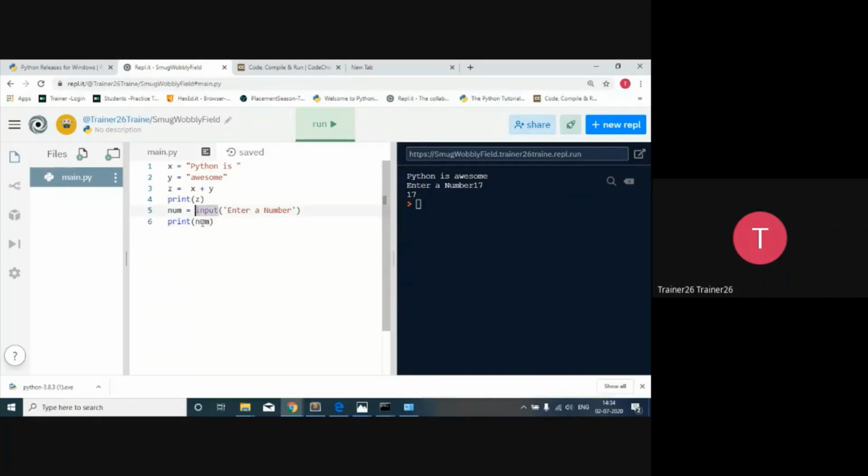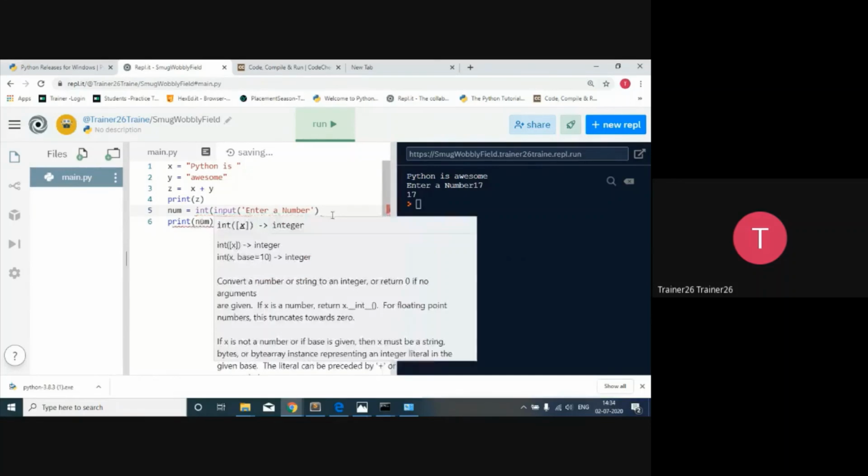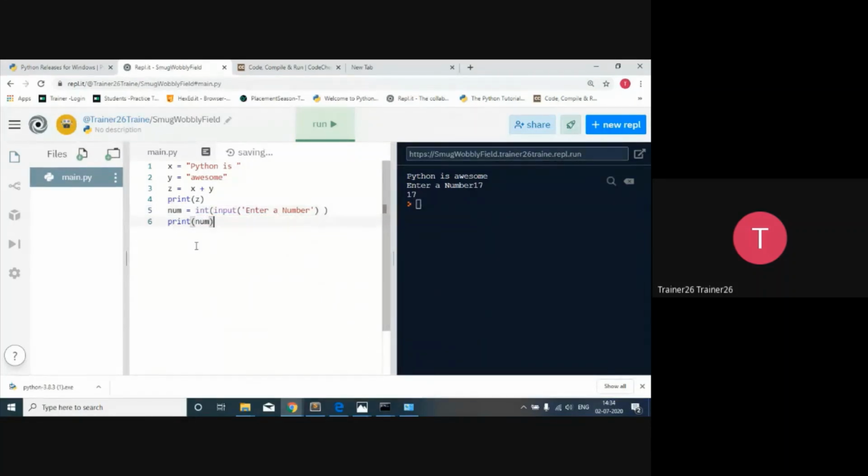And if you want to take the input in a special way, as I told you, that I specifically want to take it in integer format, I want to take the input in an integer format. So now it's specifically going to take the input in integer format. So run. Now 7, so it's going to print it now. Here, if I say A, now it's going to have a problem. Invalid literal, because it's expecting the input as an integer.